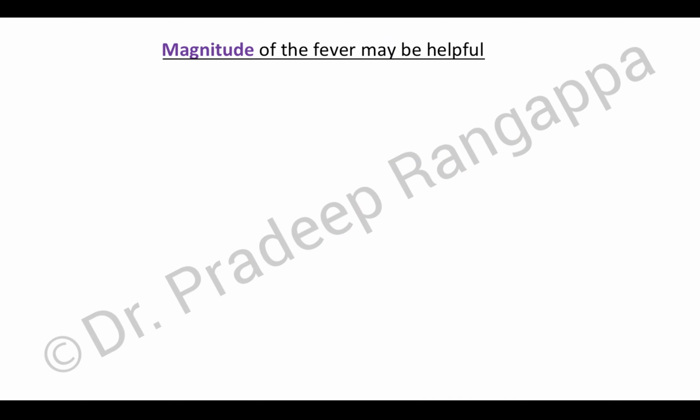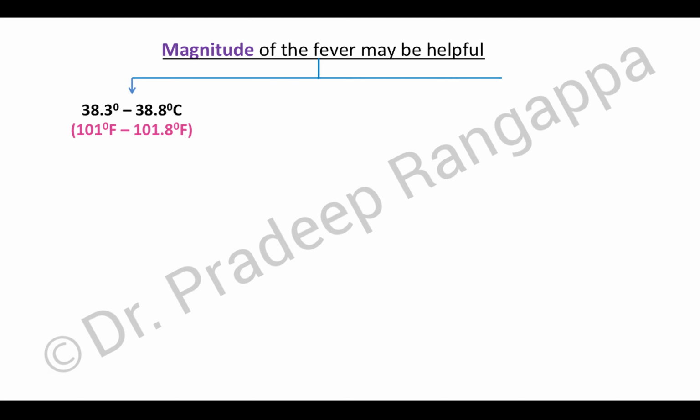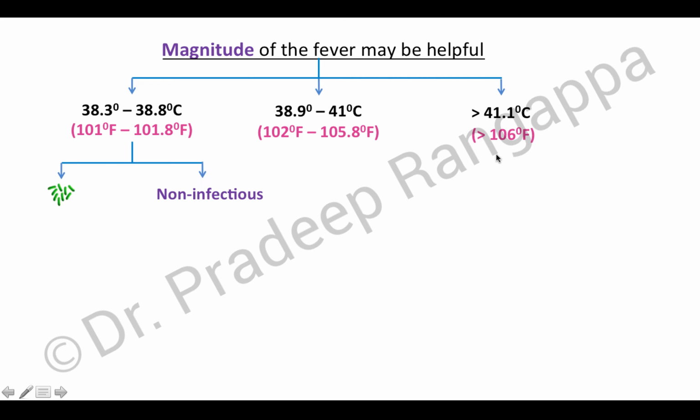So, is there any relevance about the magnitude of the fever in determining whether it's infectious or non-infectious? If the temperature is around 38.3 to 38.8 degrees, or 101 to 101.8, you would stratify it as one group, another group where temperature is 102 to 105.8, and a group where temperature is more than 106 degrees Fahrenheit. If the temperature is in this range of 101 to 101.8, again it can be divided into possibly infectious causes